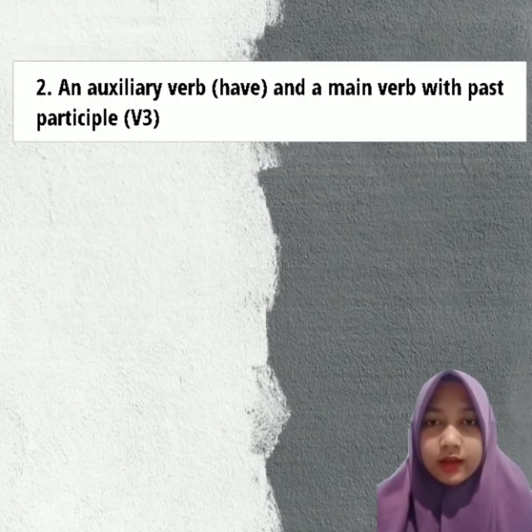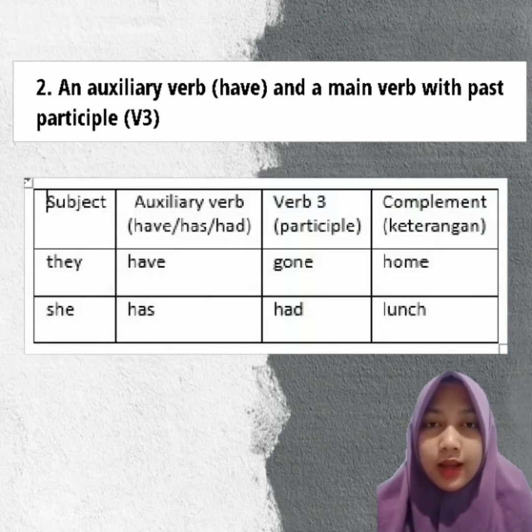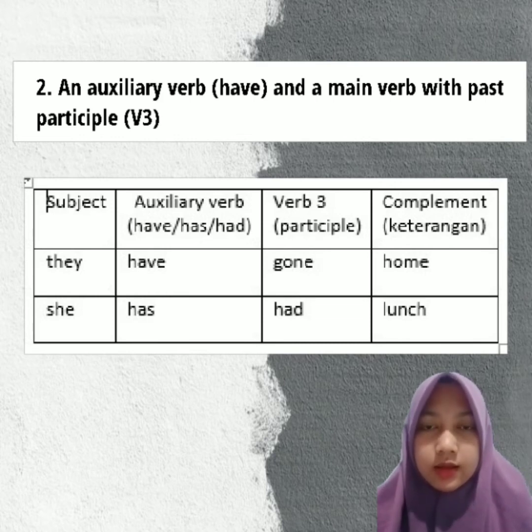The second consists of an auxiliary verb have and a main verb in past participle. And you can see the examples in the table. They are, they have gone home and she has had lunch. So here the forms of verb phrase are have gone and has had.